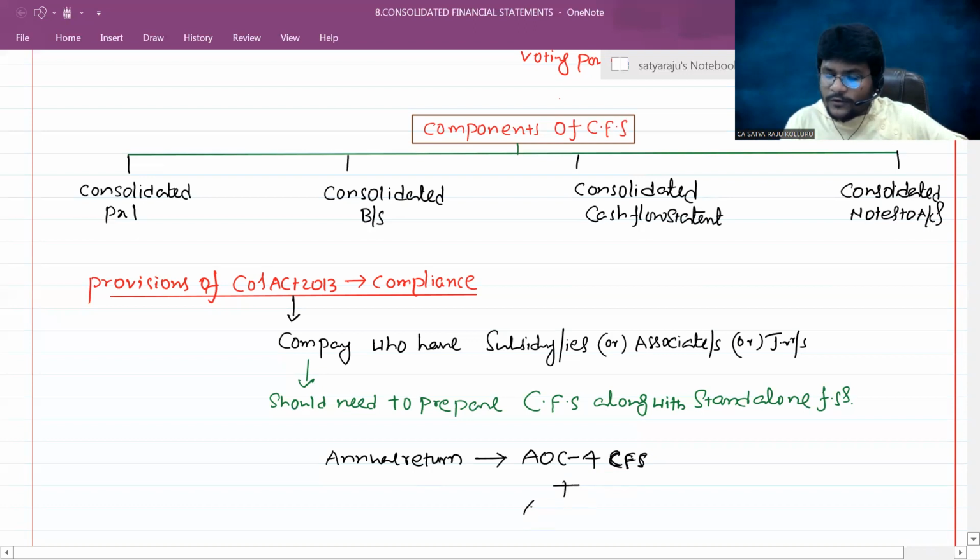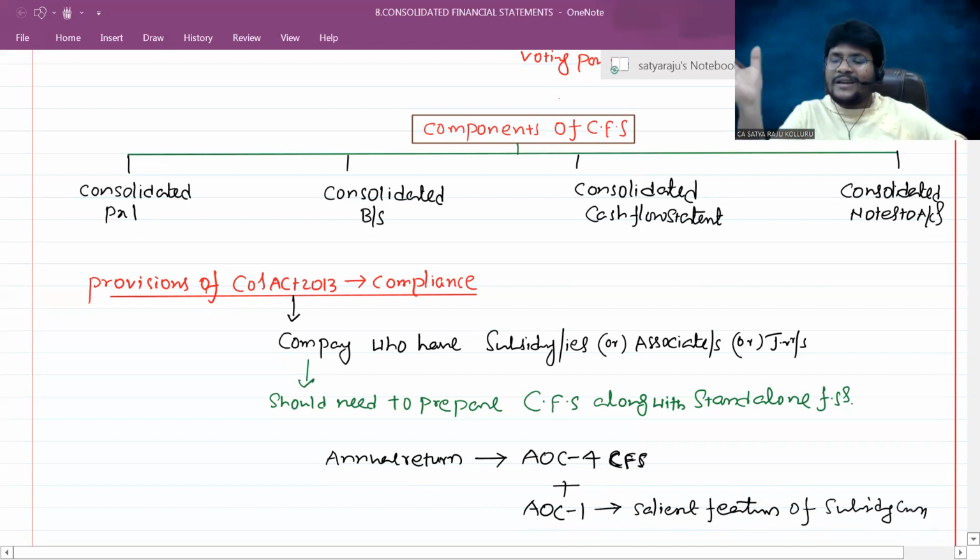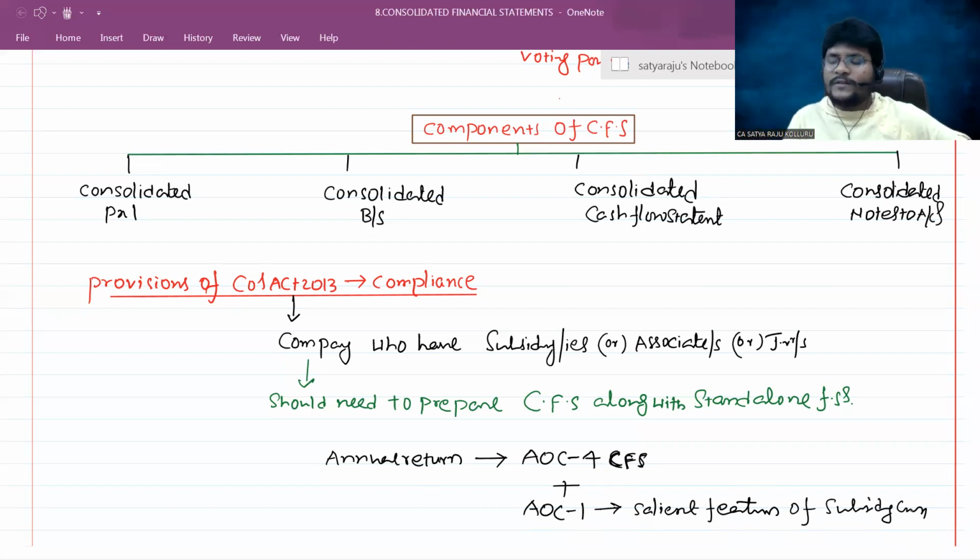Along with this, they should also provide AOC 1, which relates to the salient features of subsidiary companies. What are all the different companies you are involving? What are the features of such subsidiary companies? What are the different business activities conducted by such subsidiary companies? How are the affairs maintained in such subsidiary companies? You should provide one more form, which is the AOC 1 form, for those companies who need to prepare the financials as per the Companies Act 2013.